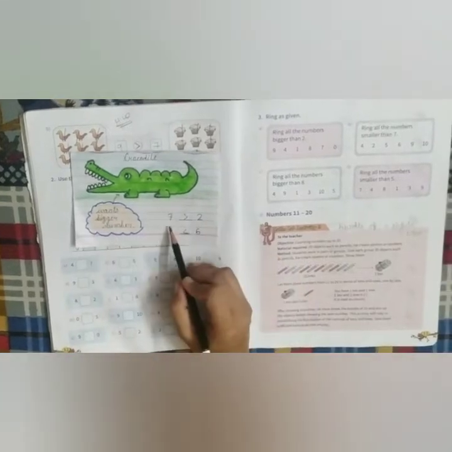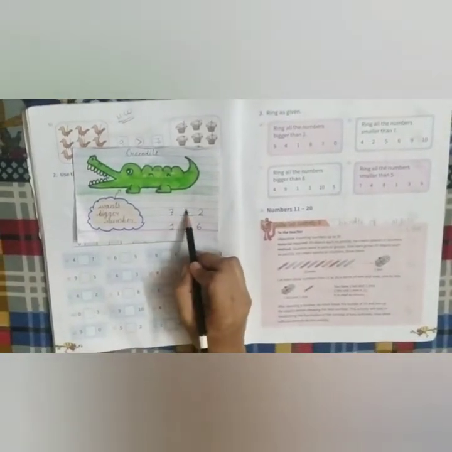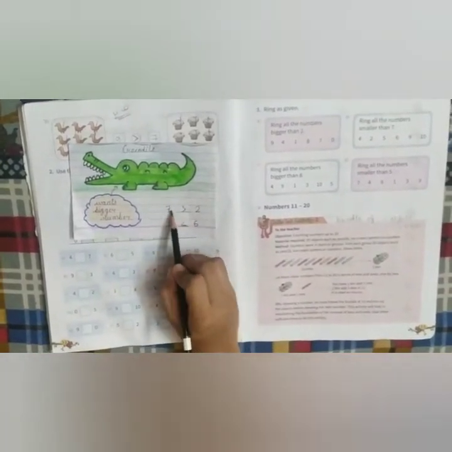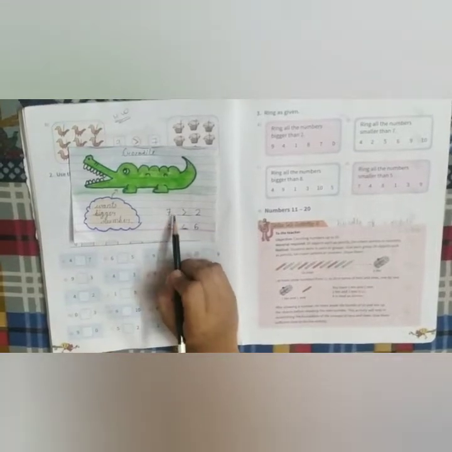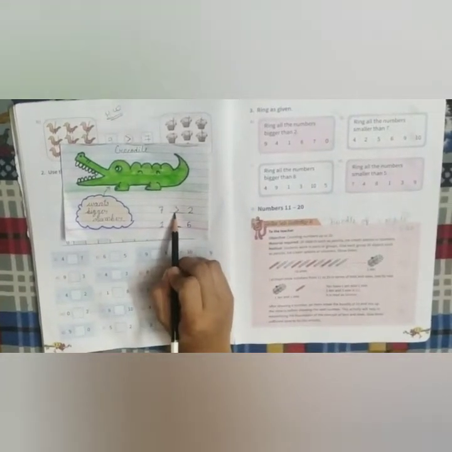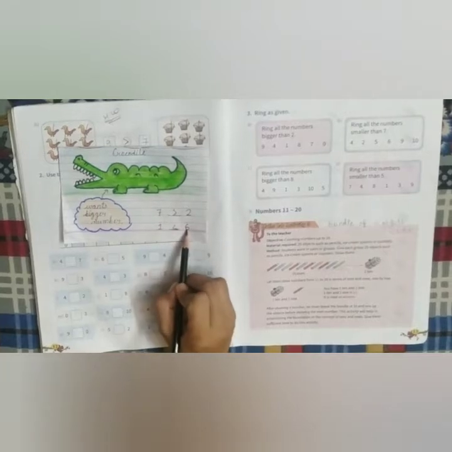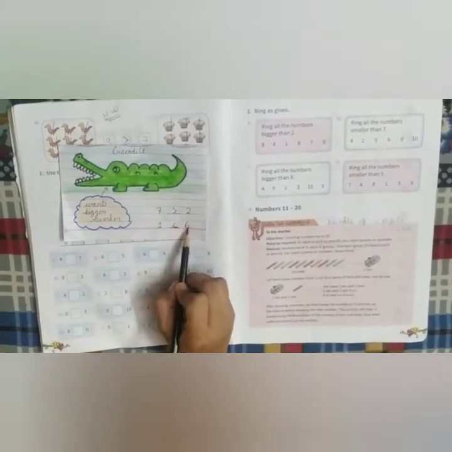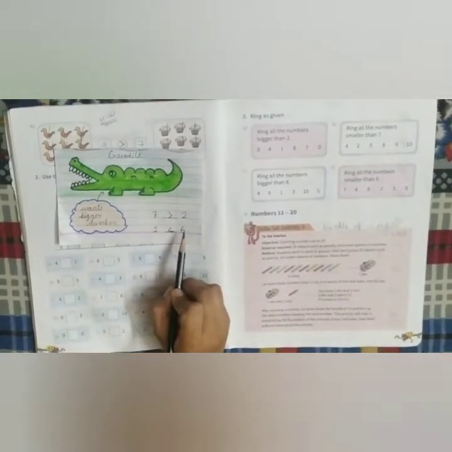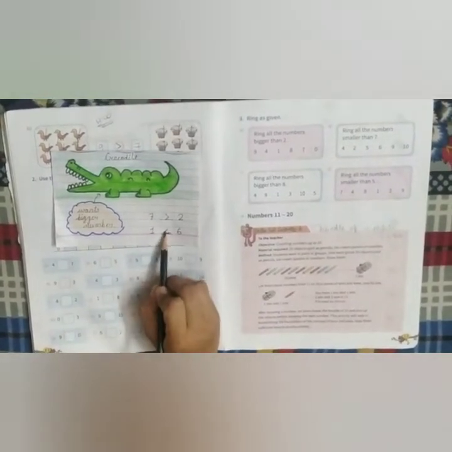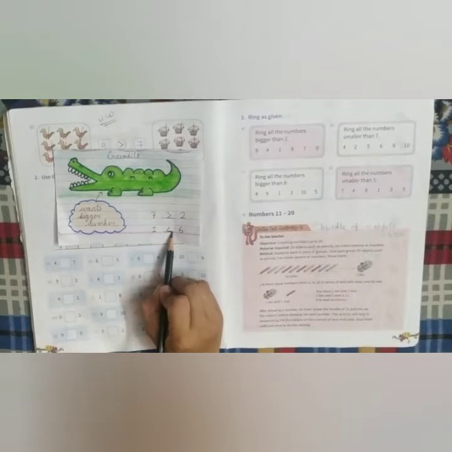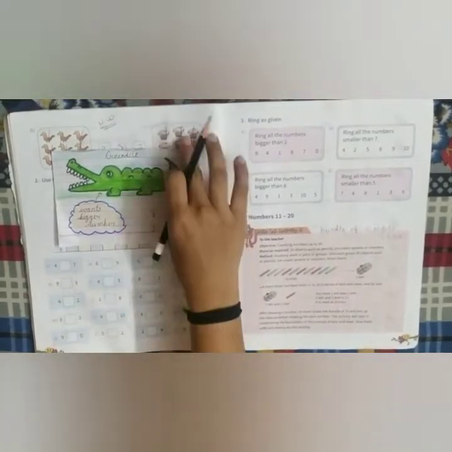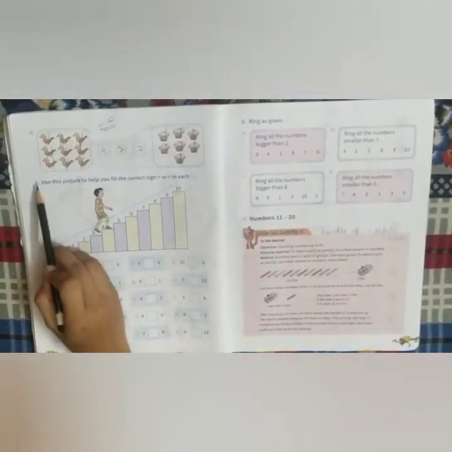Okay, you can see here that 7 or 2. Here crocodile mouth always open on the side of big number. So we write greater than. 1 or 6. You can see here that the crocodile mouth open on the side of big number. Here 6 is the big number. So we make sign of less than. Okay. I hope students you understand about this. Question number 2.